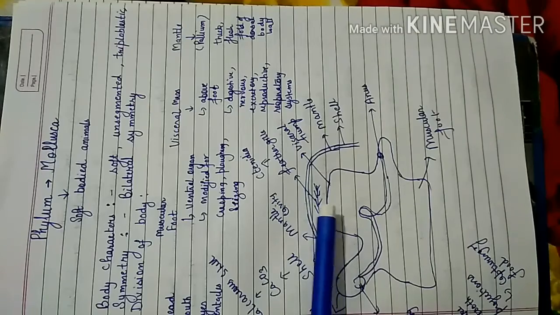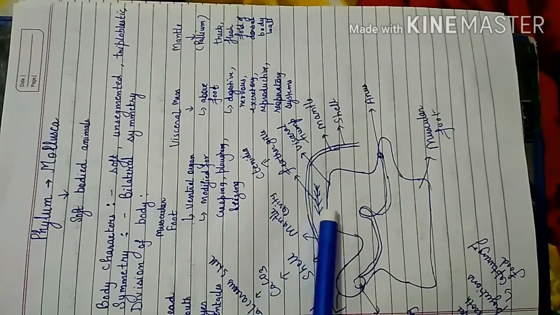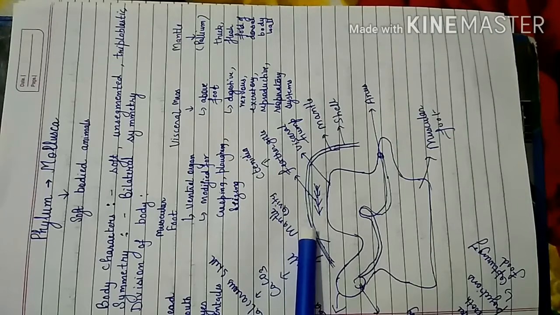Above the visceral mass or visceral hump, there is a mantle present. This mantle is basically a thick or fleshy fold of dorsal body mass. This means the mantle is present on the dorsal side and it is a thick and fleshy fold.